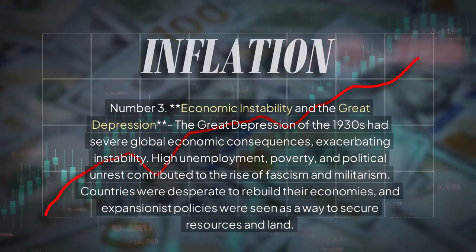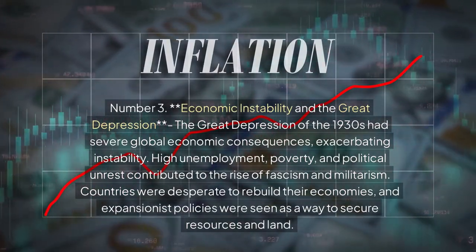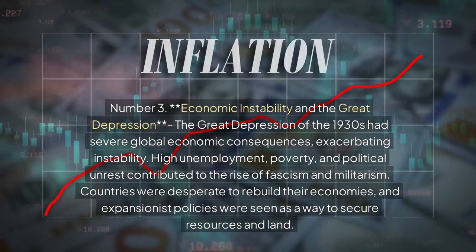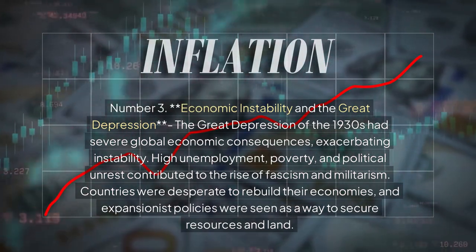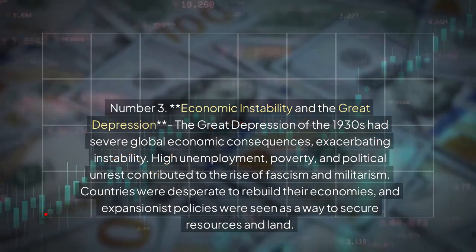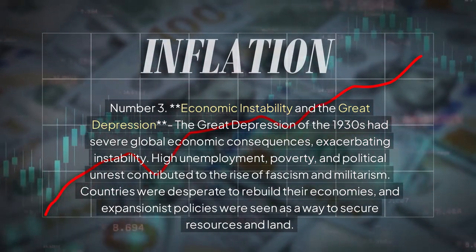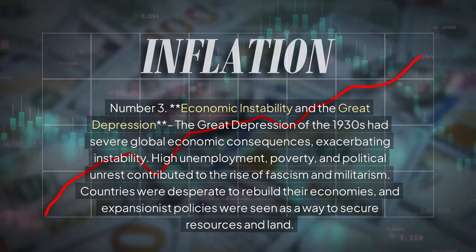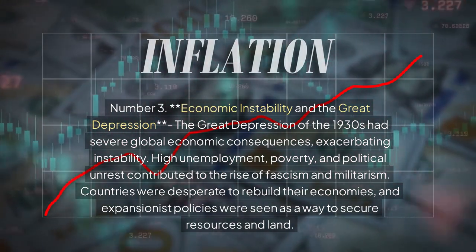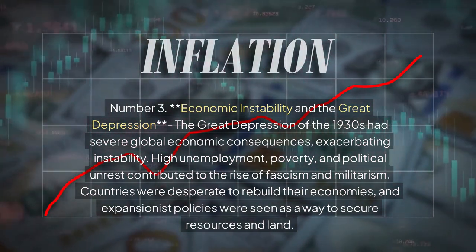Number 3. Economic instability and the Great Depression. The Great Depression of the 1930s had severe global economic consequences, exacerbating instability. High unemployment, poverty, and political unrest contributed to the rise of fascism and militarism. Countries were desperate to rebuild their economies, and expansionist policies were seen as a way to secure resources and land.